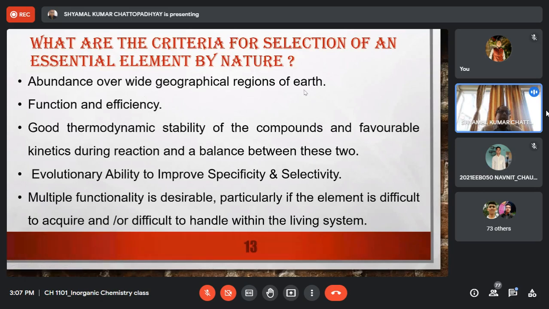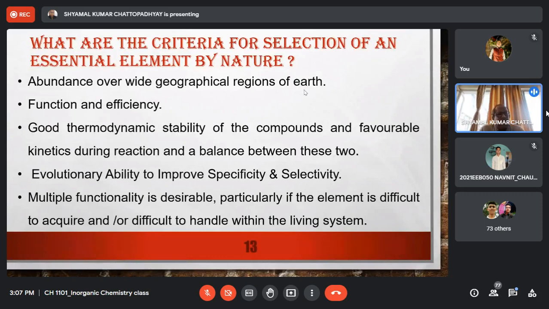That an element, if nature wants to choose an element to function as an essential element, it must be available in abundance. At least its relative abundance should be appreciable over a wide geographical region of Earth.